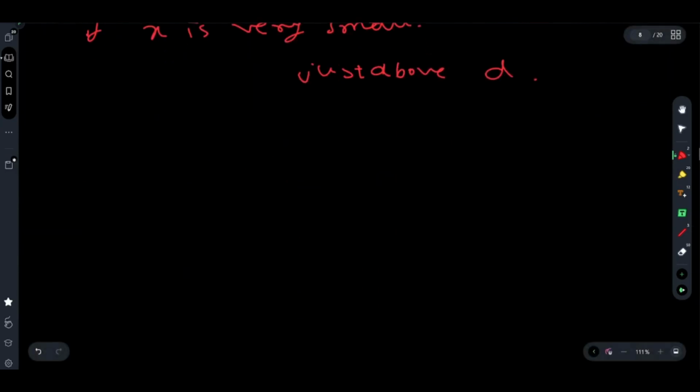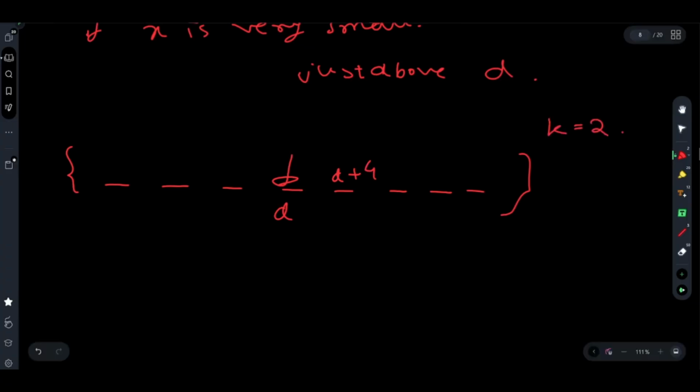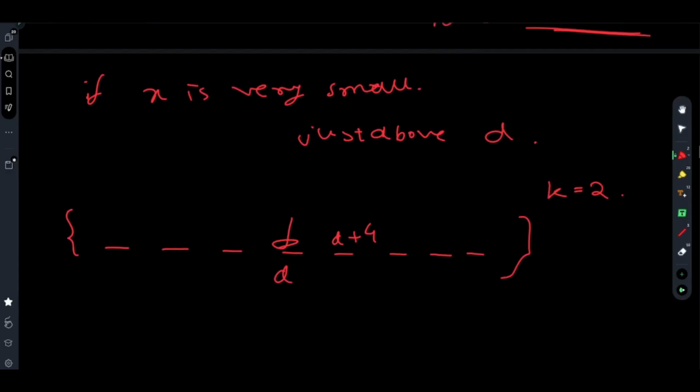Let's say this is the median, this is d, and this is, let's say, d plus 4. The value of k equals 2, and you have to find out if x equals d plus 2 is possible. x equals d plus 2 means k will be 2. This is obvious, so let us forget about k. Let the x that we are trying to find out be d plus 2.